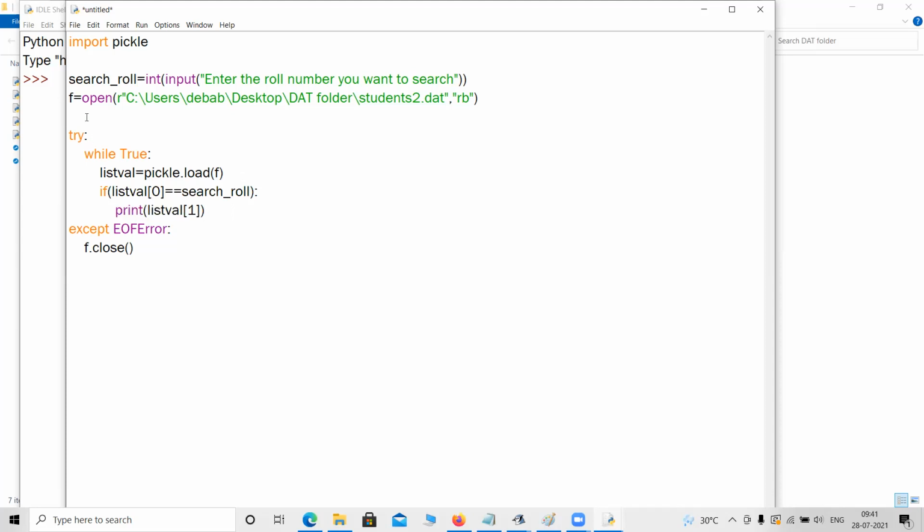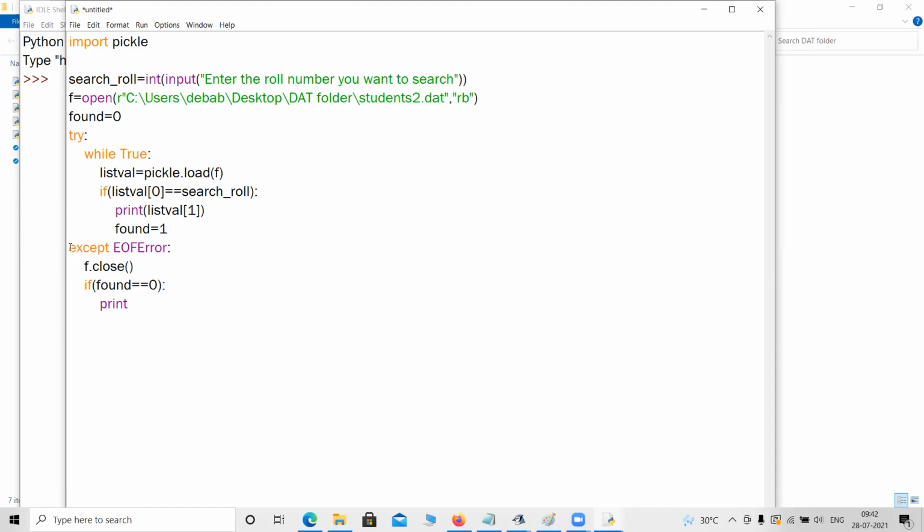We can do something else as well. We can use some other things like found equals 0. If we found the record, we will set found equals 1. And if we get the data, we can break. And if the roll is missing in the file, we can check if found equals 0, because we have iterated till the last of the file. There can be multiple matches. If you want to print multiple records, just remove the break. That's all. Just remove the break.